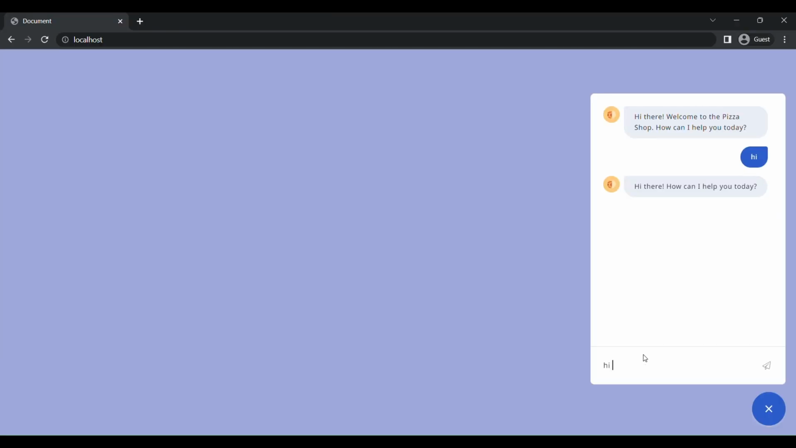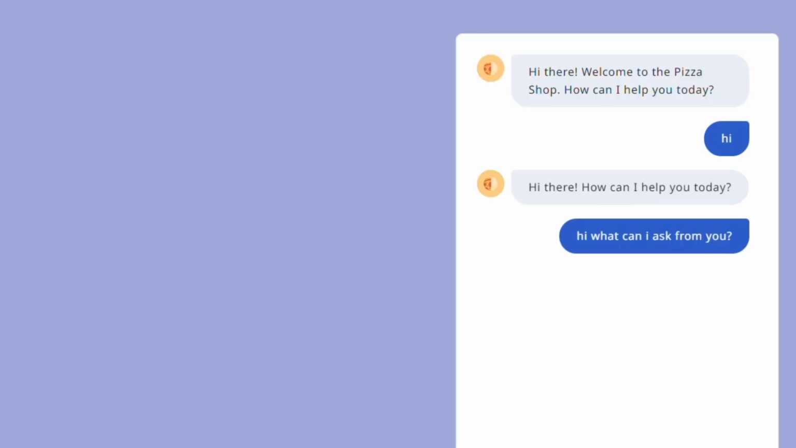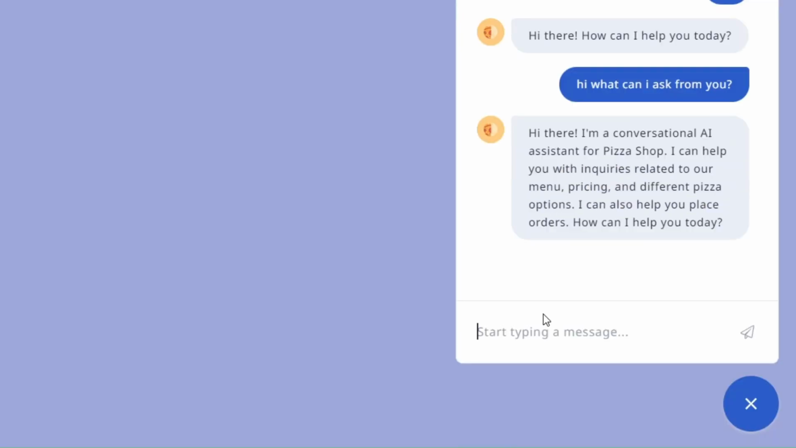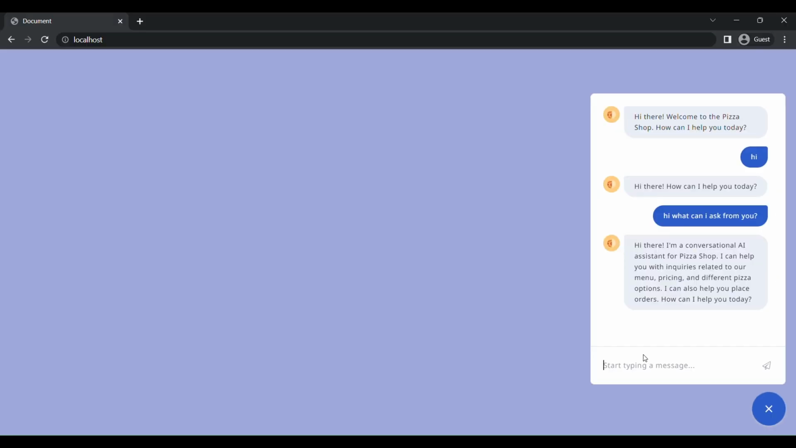If I say hi, it is simply saying hi. If I say hi, what can I ask from you? This is triggering the same intent, but the bot is able to rephrase the things that it responds with. So here's a simple example of how the bot is able to rephrase the existing responses. I'll show you the backend in a while.